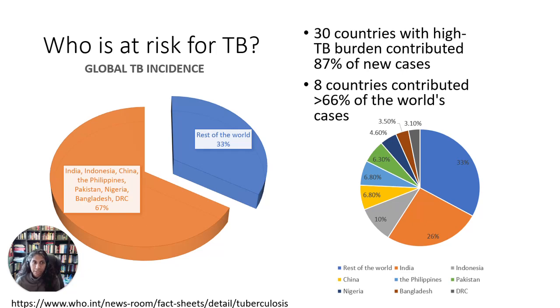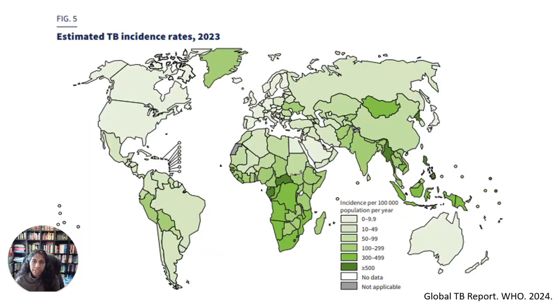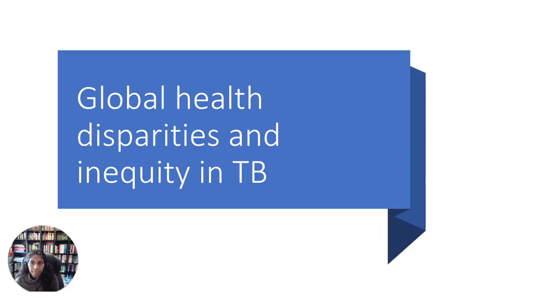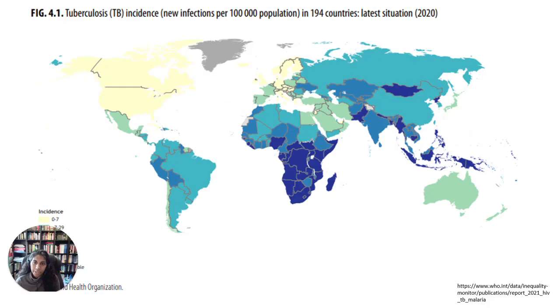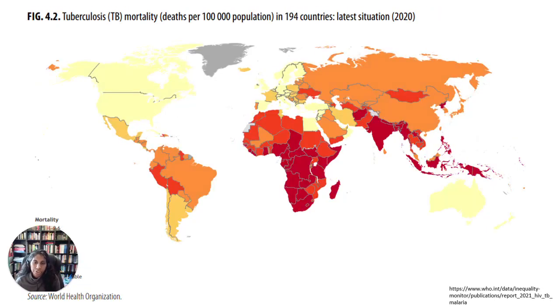80% of TB and HIV co-infection cases are in 7 countries: Brazil, Haiti, Mexico, Peru, Colombia, the Dominican Republic, and Venezuela. You can see the TB incidence here in 2023 is concentrated in sub-Saharan and Central and Southern Africa and Southeast Asia. So when we talk about global health disparities and inequity in TB, you can see the incidence is concentrated in those certain regions, and unfortunately, mortality, the sort of darker red, is increased in Central and South Africa, South Asia, and Southeast Asia as well.